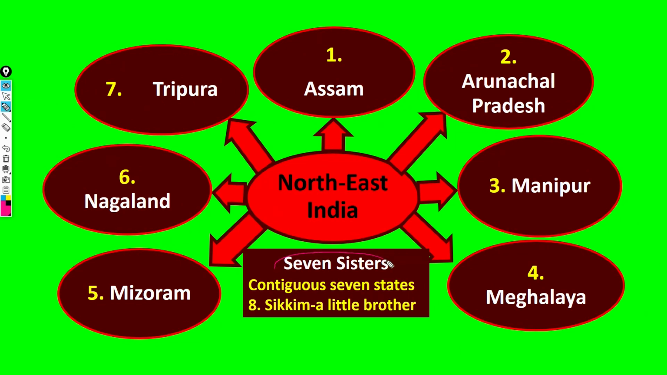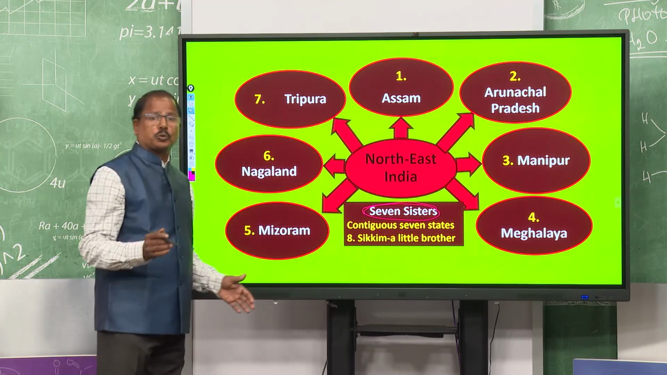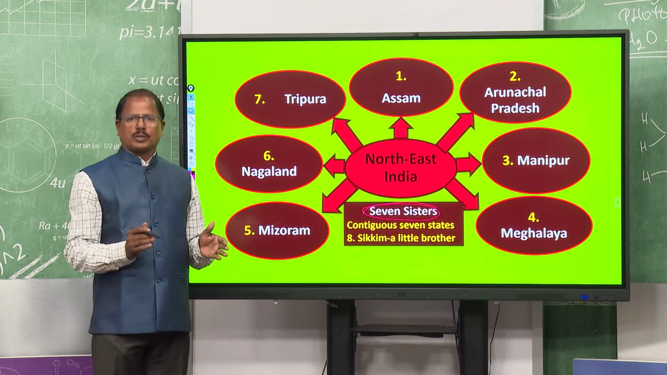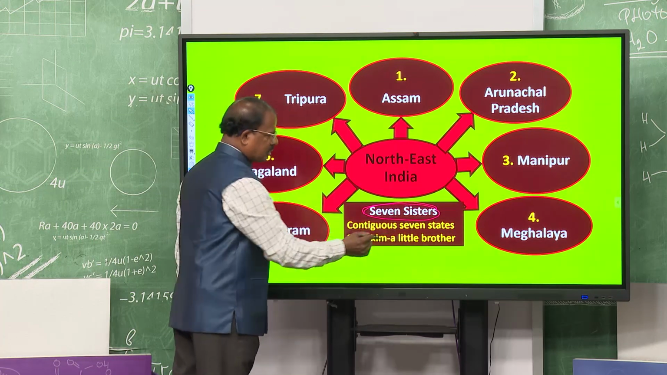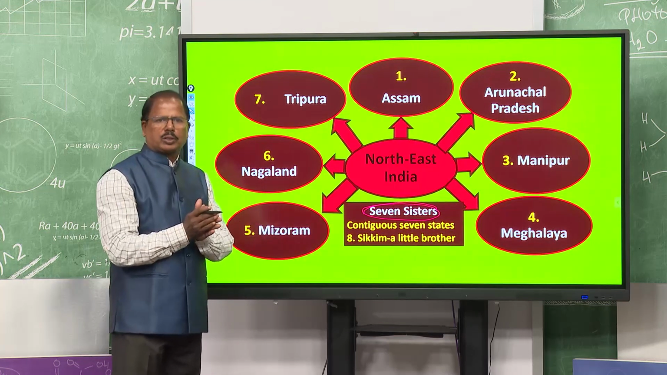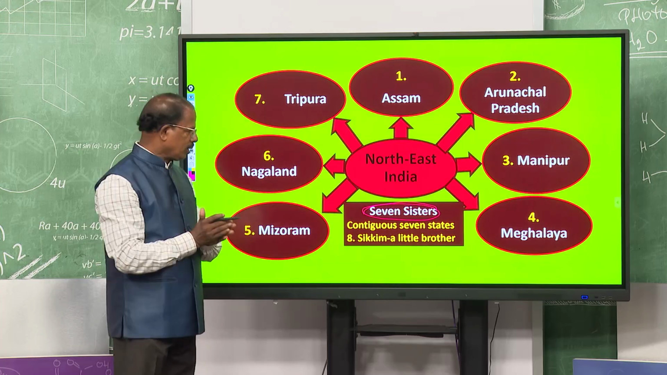You just see, this region is called the land of the seven sisters, because the contiguous 7 states are there, they are close to each other, they touch each other's border, they depend on each other, right.